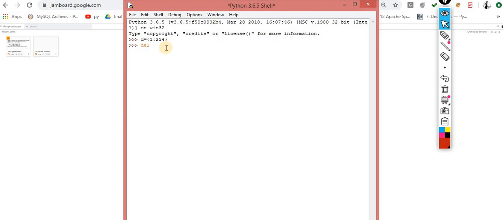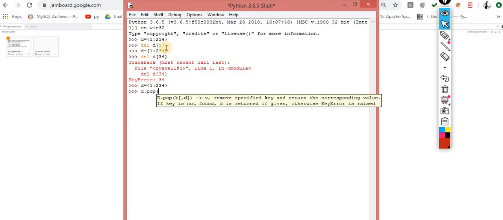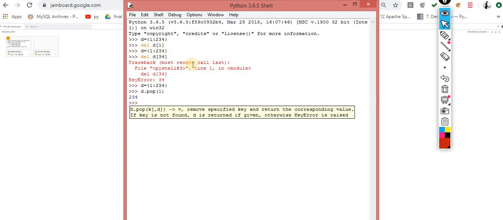Del of d of 1. Now it's deleted, perfect. Now this time I'm using del of d of some other key, and it's giving me a key error. Now the same thing with pop of 1. Yes, perfect, it removed it.